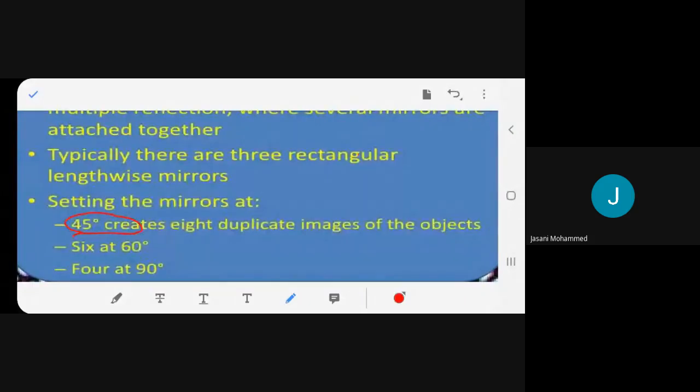So this is how we put, like a triangle. This is one mirror, this is second mirror, and this is third mirror. You understood? It's like a triangle. And then we cover it with a roll of paper, beautify it, and observe it from one end and see the patterns.